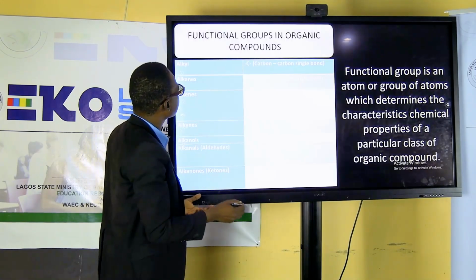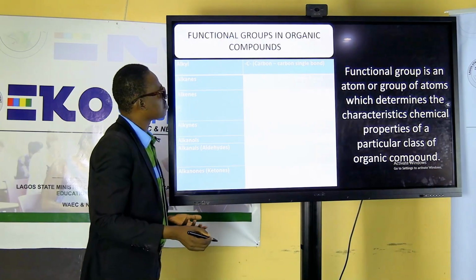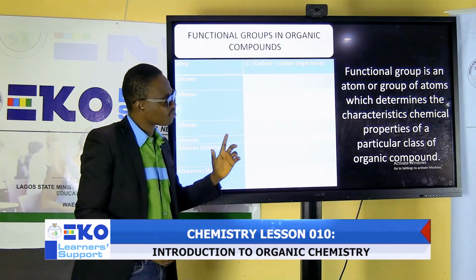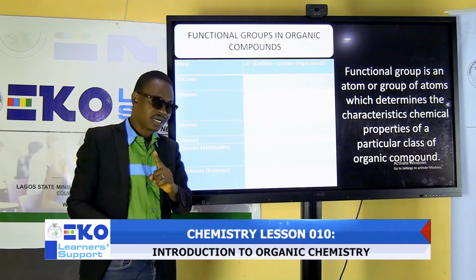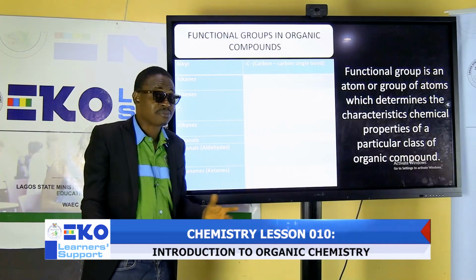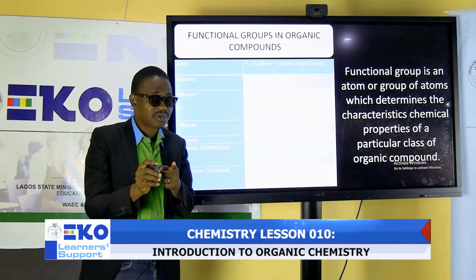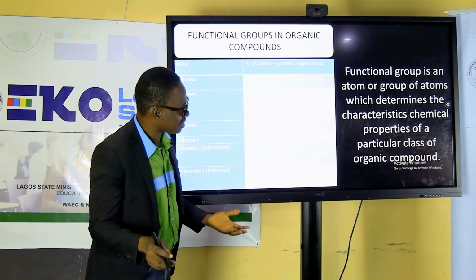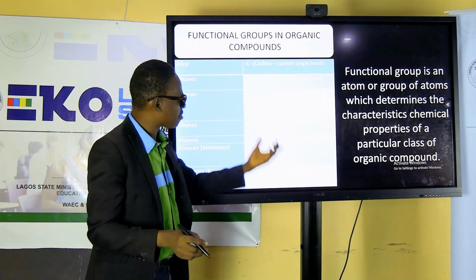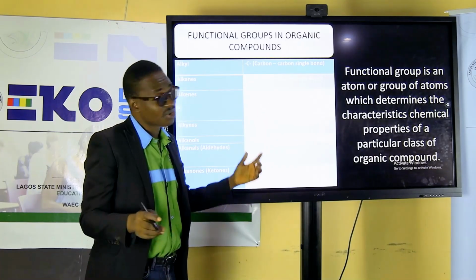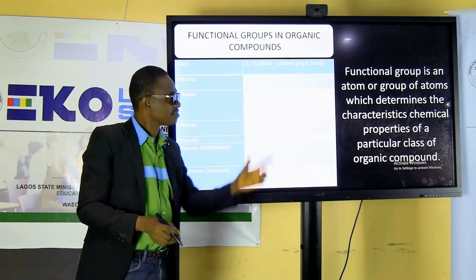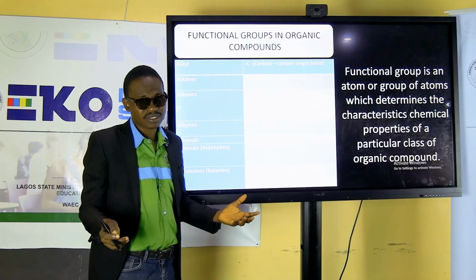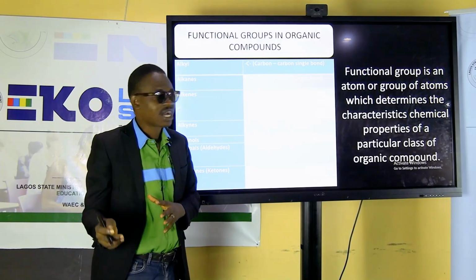So let's move. There are functional groups in organic compounds. So what are functional groups? A functional group is an atom or group of atoms. They are never radicals, because in WAEC they have asked and students put radical. You won't see radical among them. They determine the characteristic chemical properties of a particular class of organic compound. They can be atoms, groups of atoms, or bonds that determine the chemical properties of organic compounds.